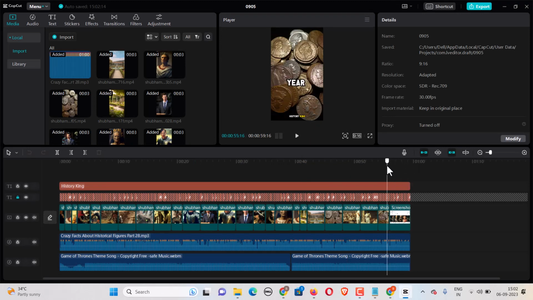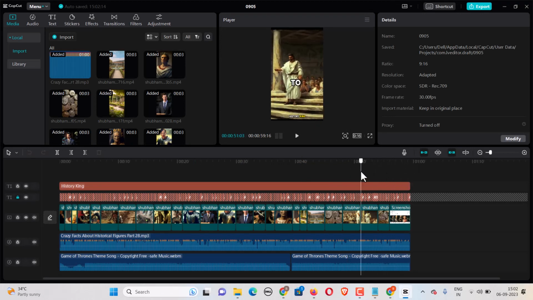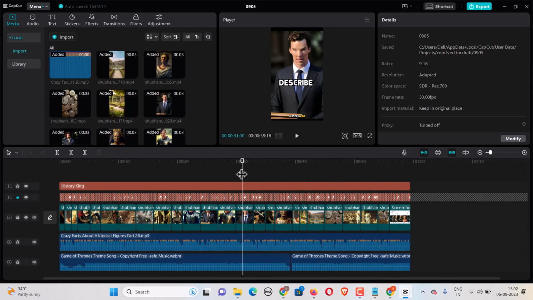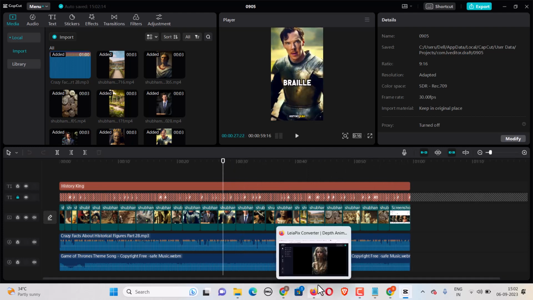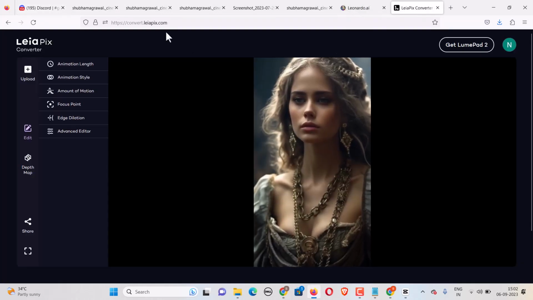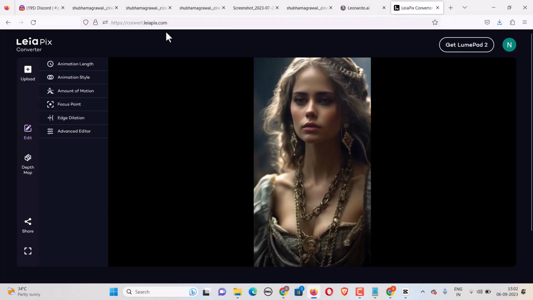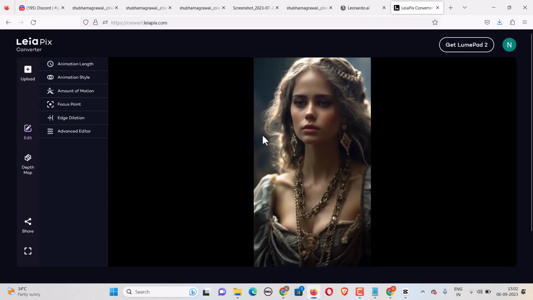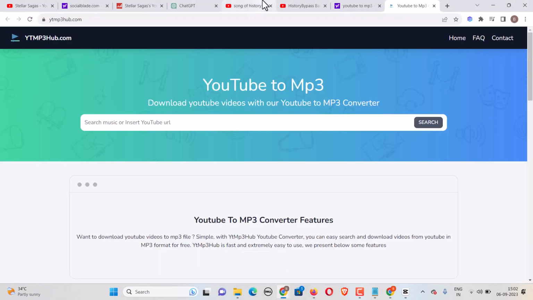I don't know if I did my best job or not. I don't think I did my best job in this video, but you get the point. You are able to generate images using Midjourney, convert them into lifelike forms using the Liapix website. The spelling is Liapix.com. And for the script, you can use ChatGPT, or you can just search Quora and Google in general. Search for links, and you will get interesting stories about historical figures and just incorporate them.